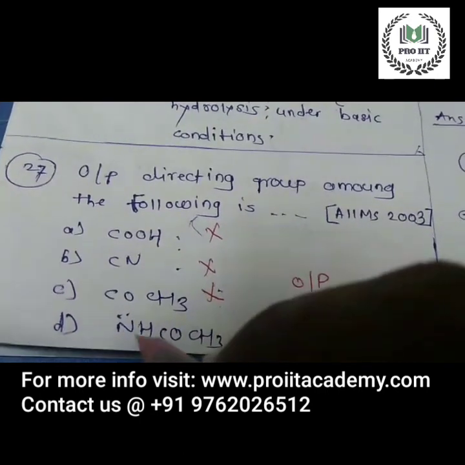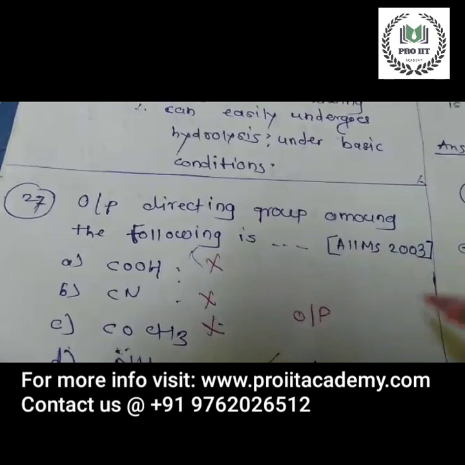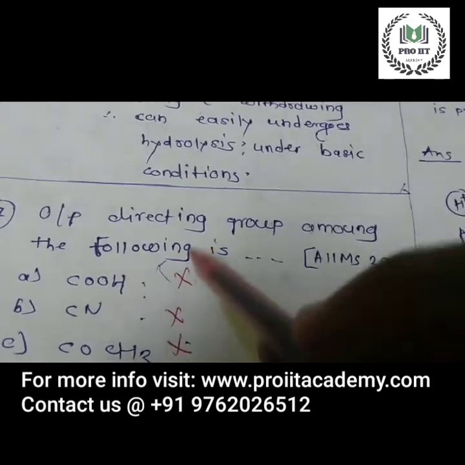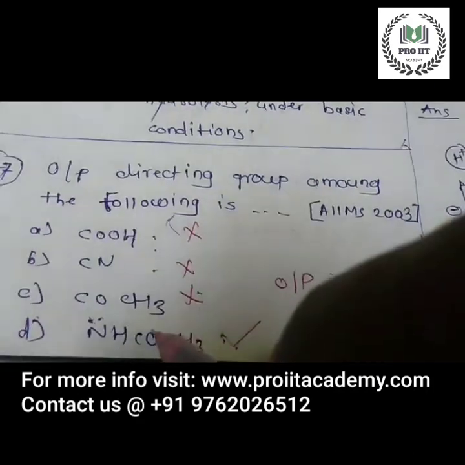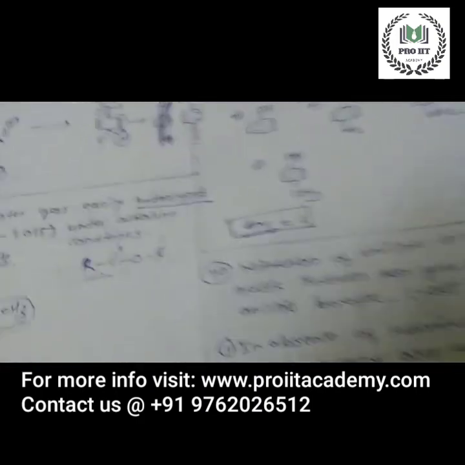Due to the electron pair on nitrogen, this electron pair can easily be donated. So this is an ortho-para directing group. So the ortho-para directing group among the following is NHCOCH3. Option D is the correct option.